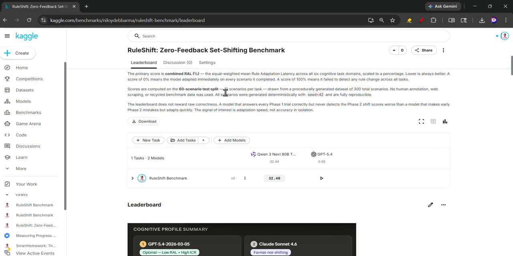Most benchmarks test static reasoning, and among them, in the evaluation, they give feedback to the model. Some methods give feedback at the end, some in the middle, and some at the beginning. But in RuleShift, there is no feedback. To address this, I define a metric called RAL, whose full form is rule adaptation latency.